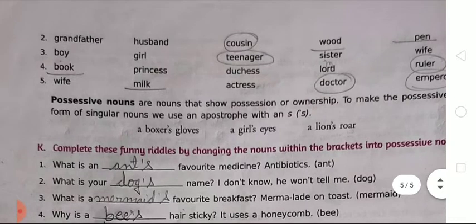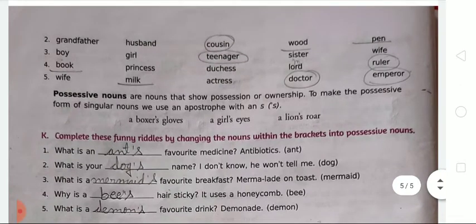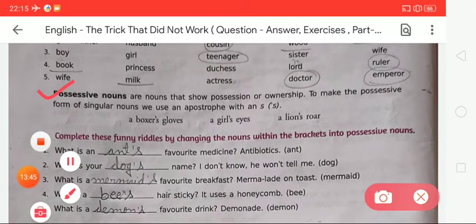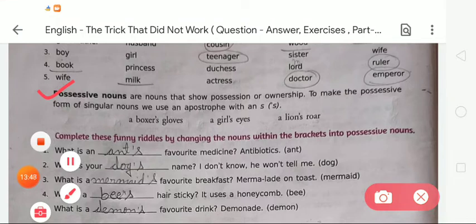Now the next is possessive nouns. What are possessive nouns? Do you know about possessive nouns? So let's learn about the possessive noun. Possessive nouns are nouns that show possession or ownership. To make the possessive form of a singular noun, we use an apostrophe with an s. Okay, for example, a boxer's gloves, a girl's eyes, a lion's roar. So according to this knowledge we are going to solve the given exercise.